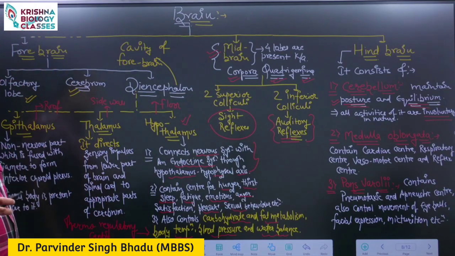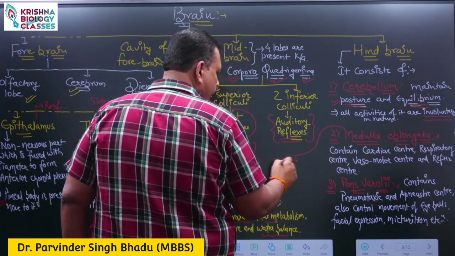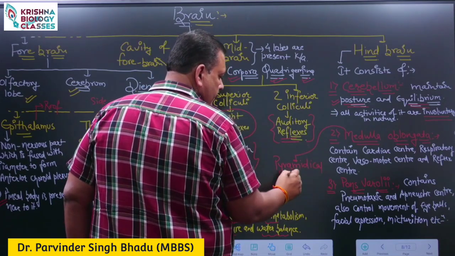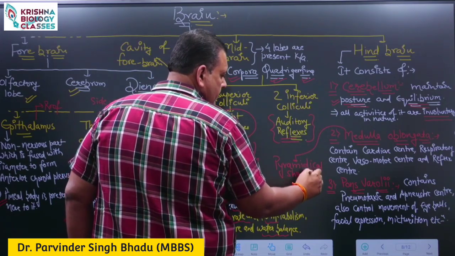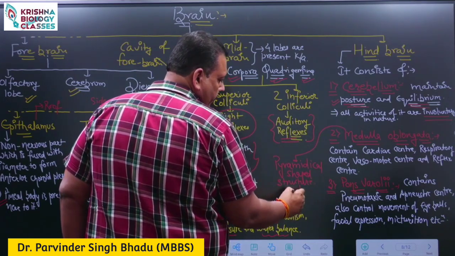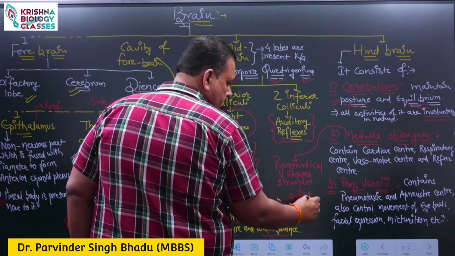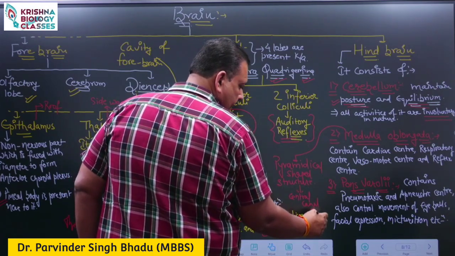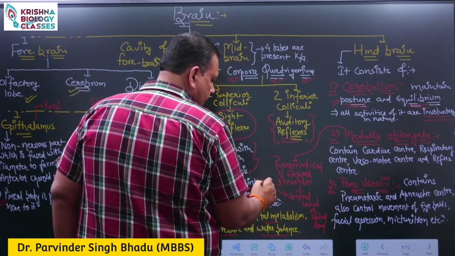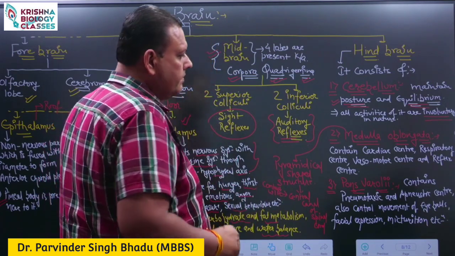Medulla oblongata is a pyramidal shaped structure that remains in contact with the central canal of the spinal cord.